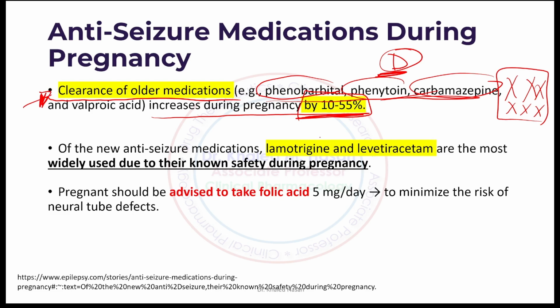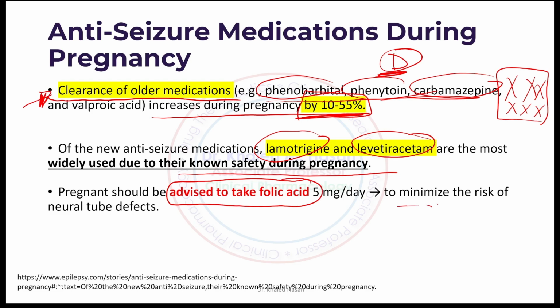The preferred agent is Lamotrigine, followed by Levetiracetam, preferred agents during pregnancy, and always advise the pregnant woman to take folic acid to minimize the risk of neural tube defect.